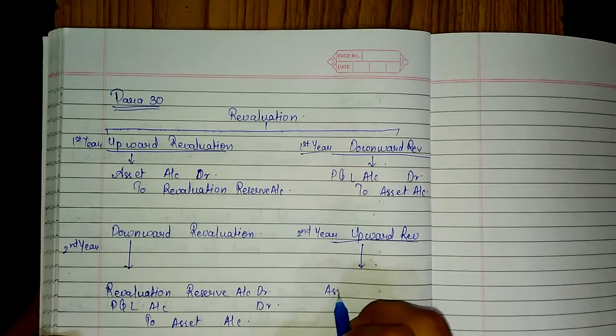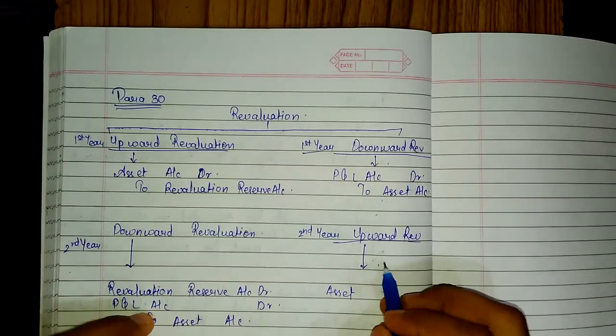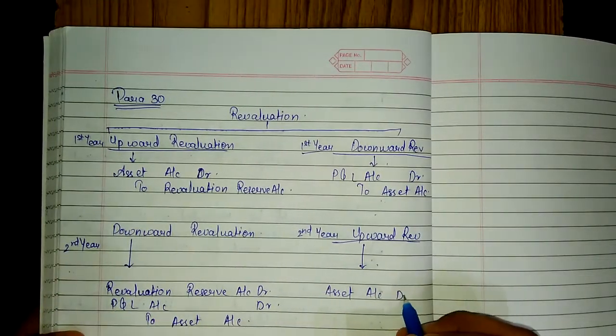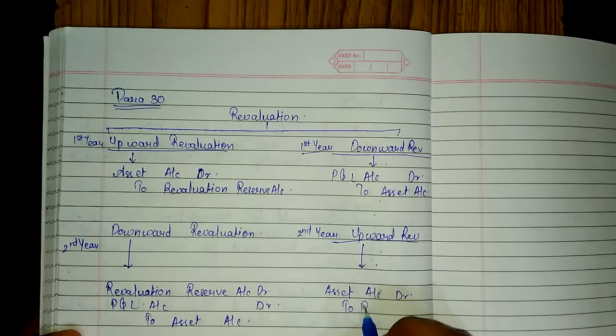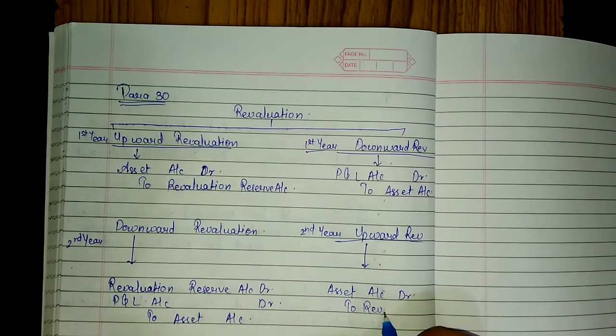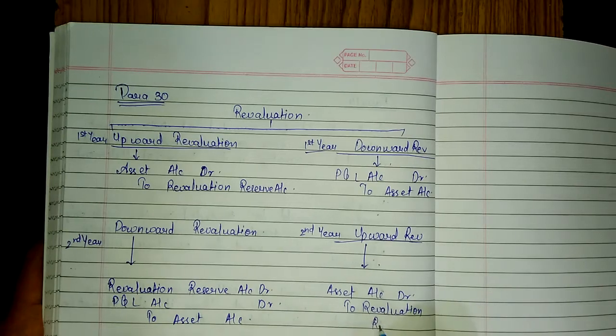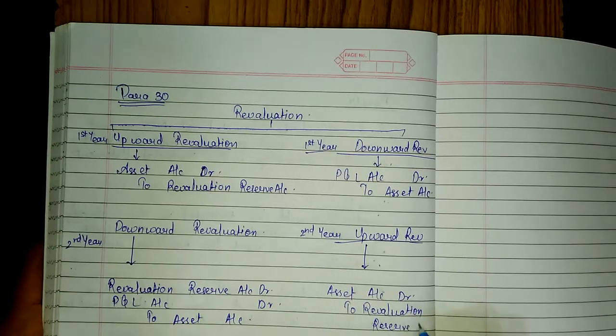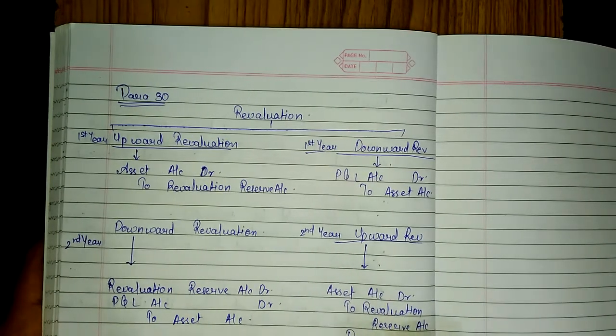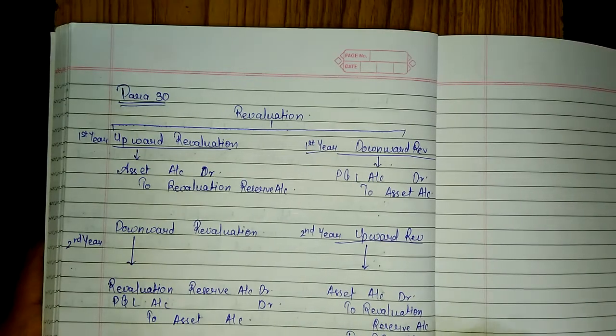Asset account, just reverse this entry. Asset account debit to revaluation reserve account, to P&L account.